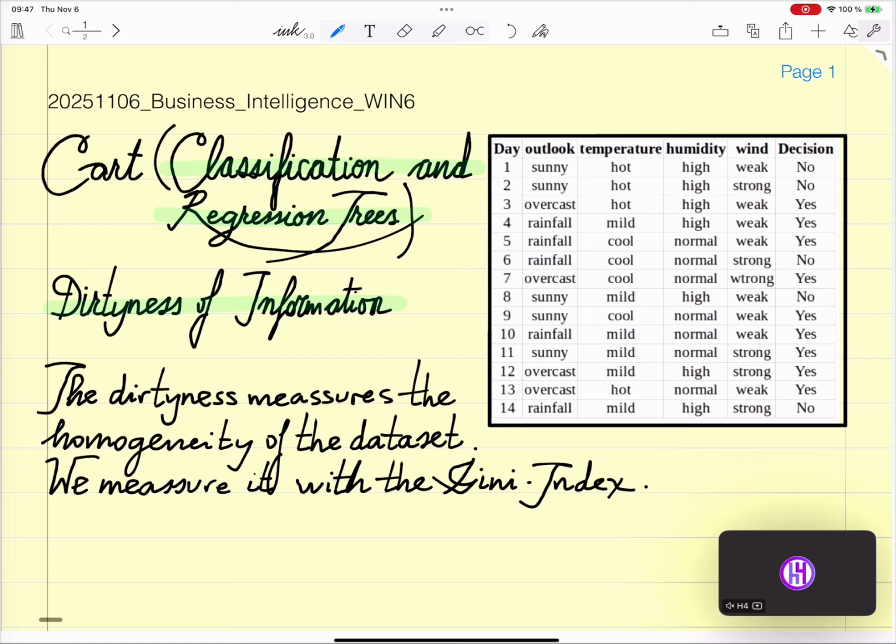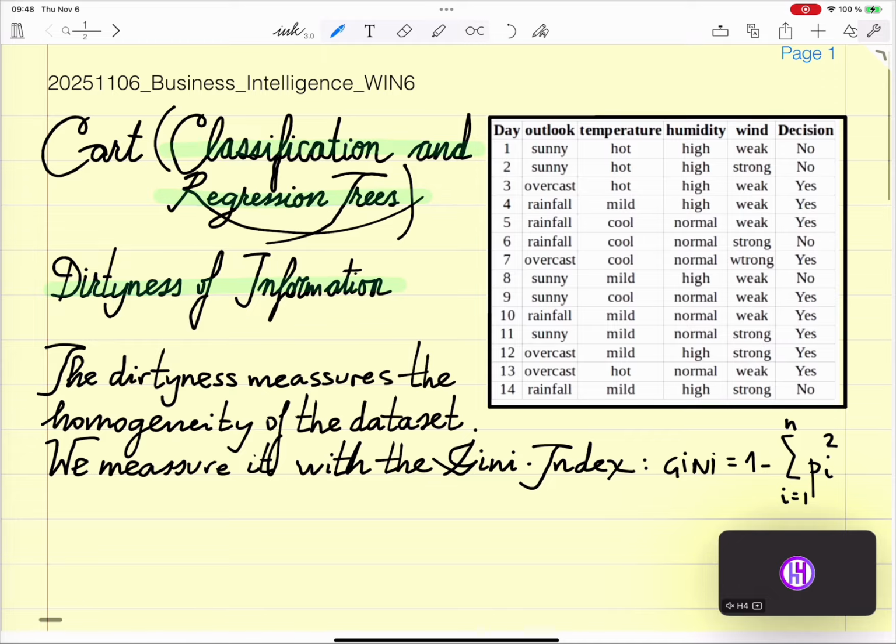So the Gini index is defined as Gini equals 1 minus the sum of p sub i squared, going from i to n. Don't be scared, this is just a simple mathematical expression. You will see in a second that this is actually quite easy.